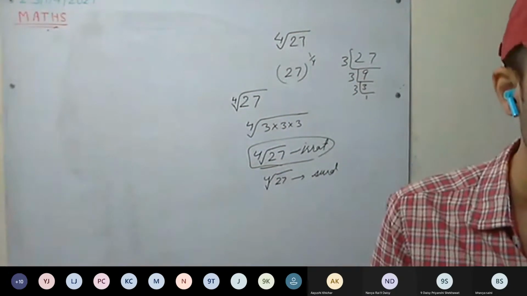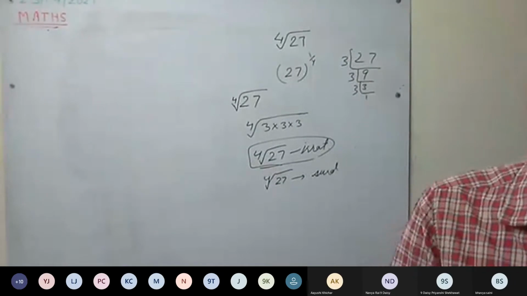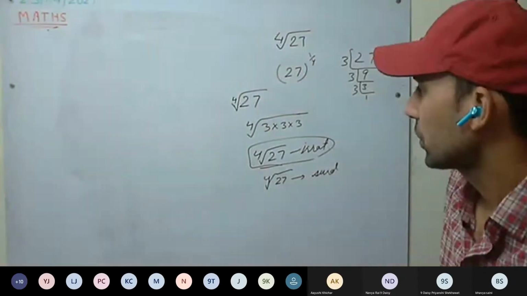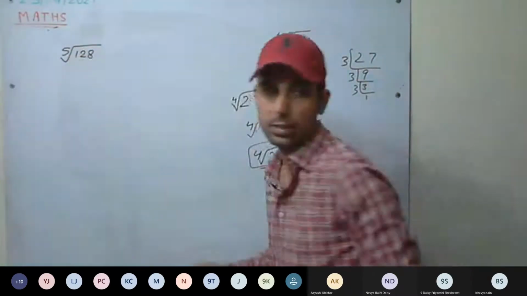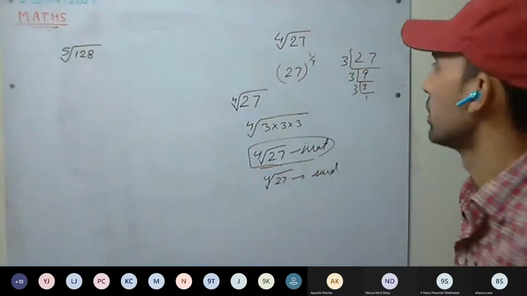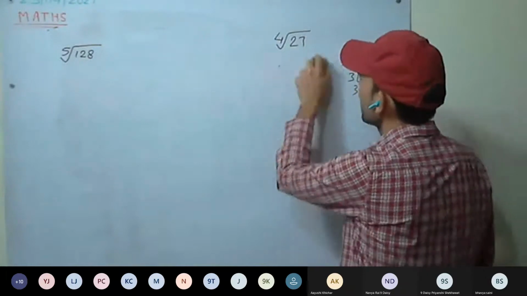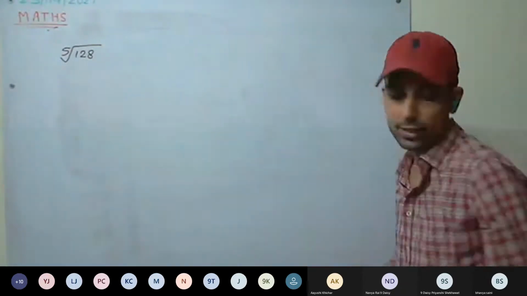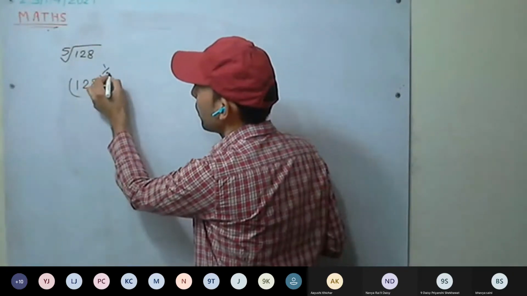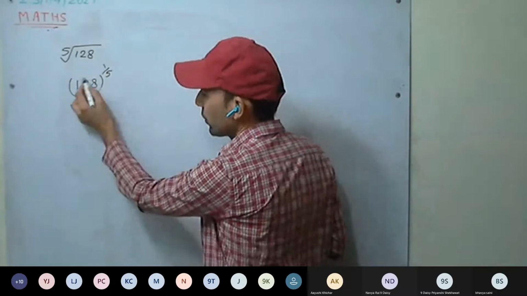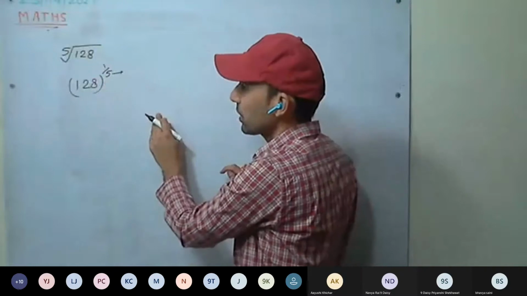Everyone do the third one in your notebook, and Riddhi will be telling the answer. Fifth root of 128. To be a surd, two conditions are there. Check whether they are satisfied or not. It can be written as 128 raised to power 1 upon 5. So 128 is a rational number and 5 is a positive integer.